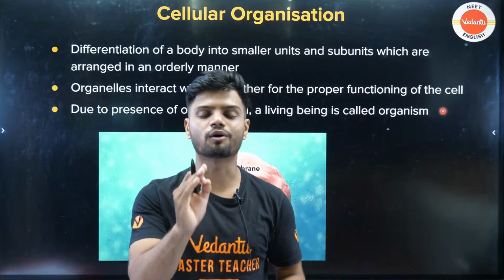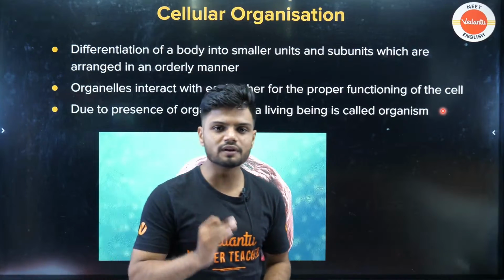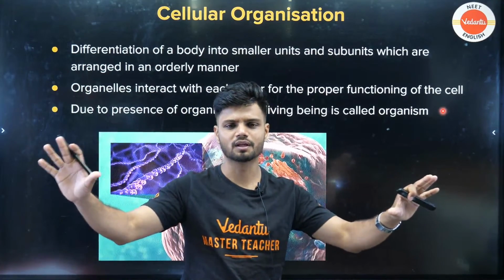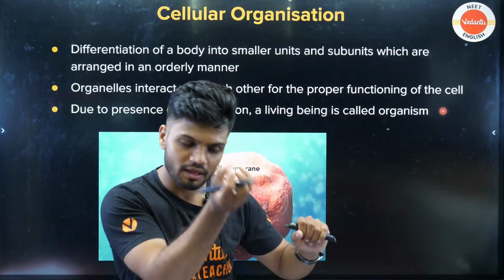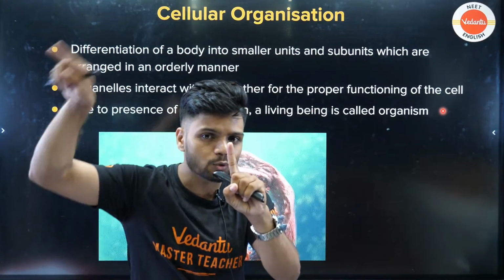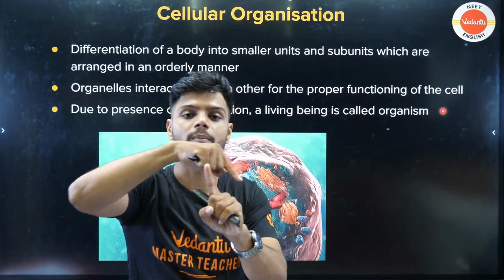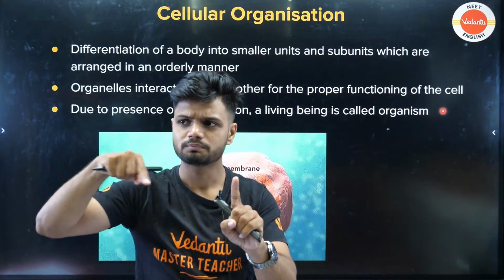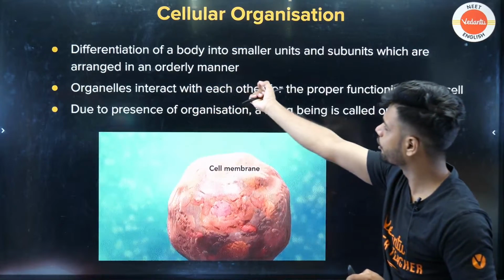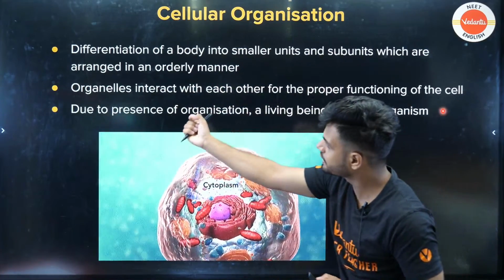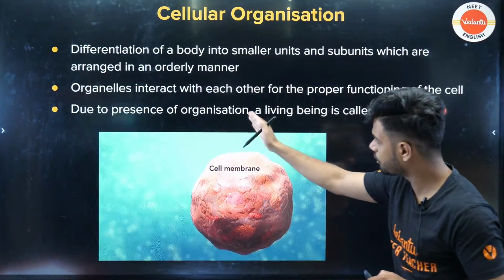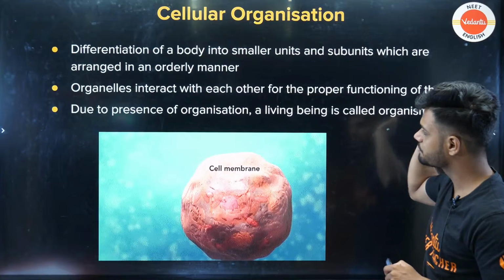And every single organism, students, let me tell you, every single organism will show cellular organization. Even if it is a unicellular organism, within that one cell there will be organization. That is, differentiation of the body into smaller units. Organelles interact with each other for proper functioning of the cell. Due to the presence of organization, a living being is called an organism.